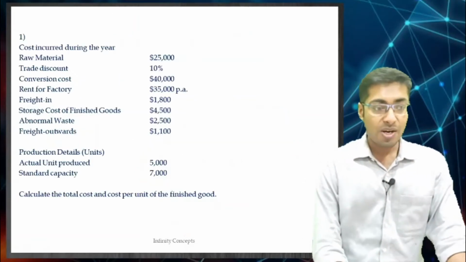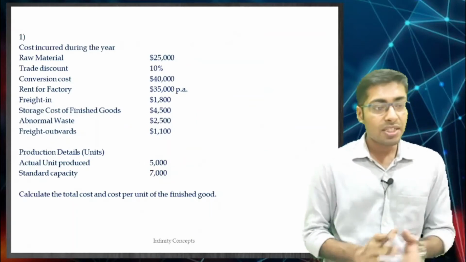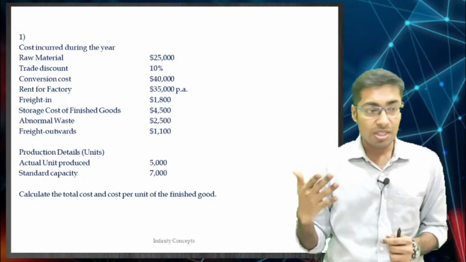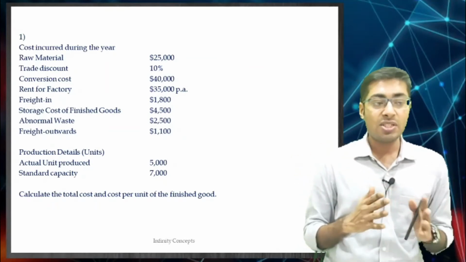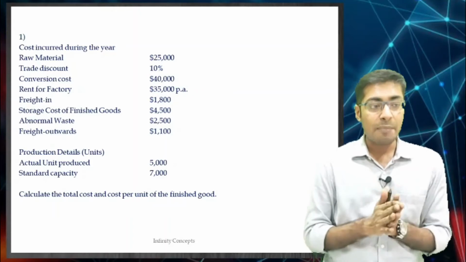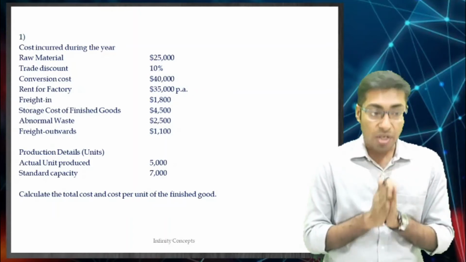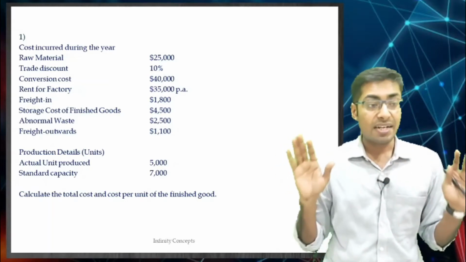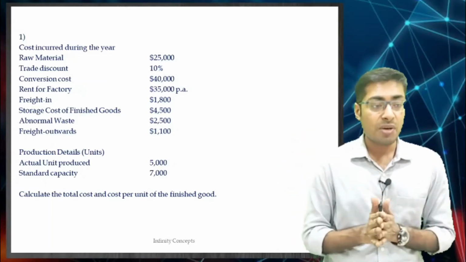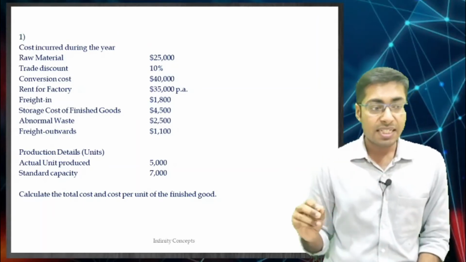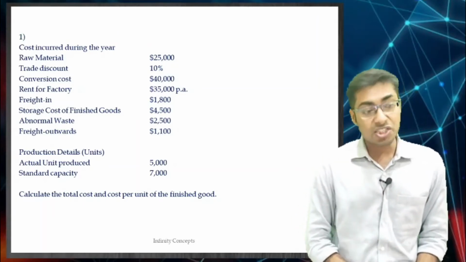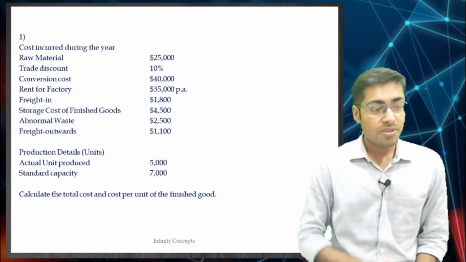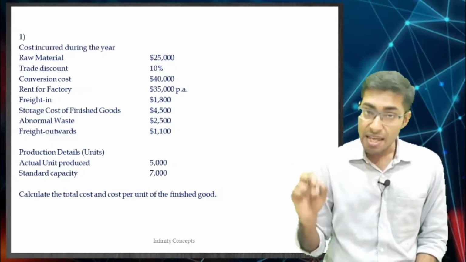Okay. So, let us see what is the question. The question is the cost incurred during the year. They have given a list of what all the costs have been included. So, the raw material cost is 25,000, trade discount is 10%, conversion cost is 40,000, rent for the factory they have given us 35,000 flat rent, it is a fixed overhead. Fixed cost is 35,000 per annum, freight inward is 1800, storage cost of finished goods is 4,500, abnormal wastage is 2,500 and freight outwards is 1,100.